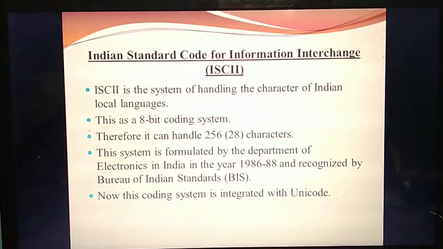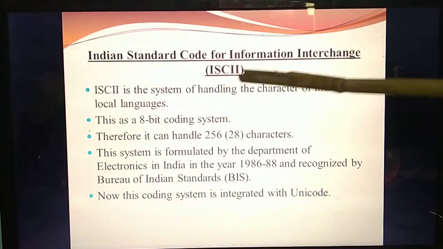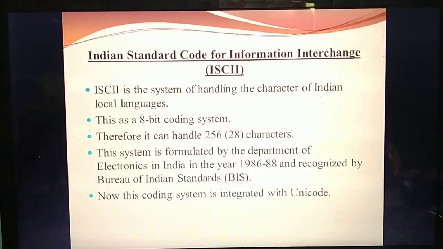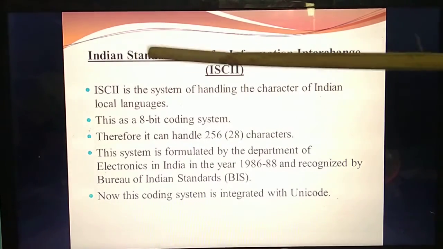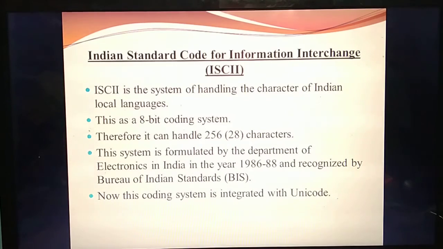What do you mean by ISCII? Indian Standard Code for Information Interchange. The name itself has Indian Standard Code. This is mainly designed for handling Indian local languages. What are the local languages we are talking about? Tamil is a local language we used to talk, isn't it? Likewise, it is mainly designed for Indian local languages.